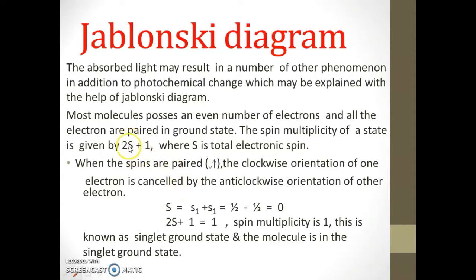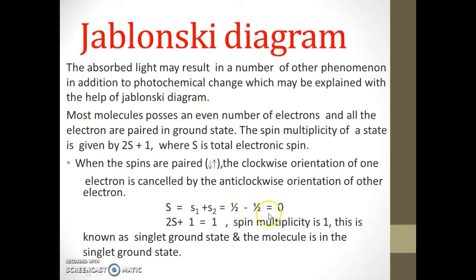That is the total electron spin. Spin multiplicity of a state is given by 2S plus 1, where S is the total electron spin. Total electron spin S is equal to S1 plus S2, that is half minus half, since the spin of one electron is half and the spin of the other electron is minus half.